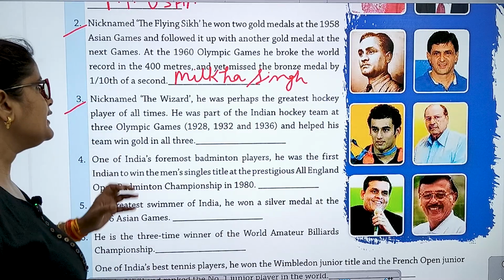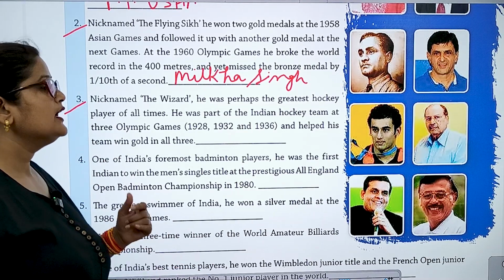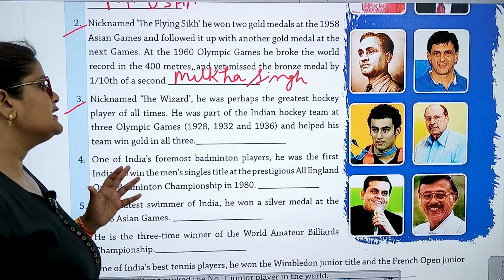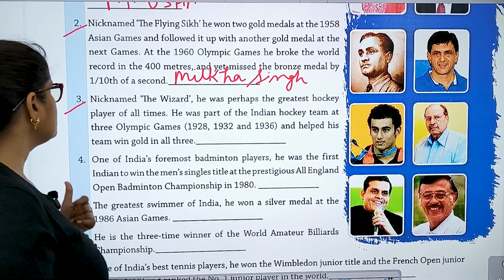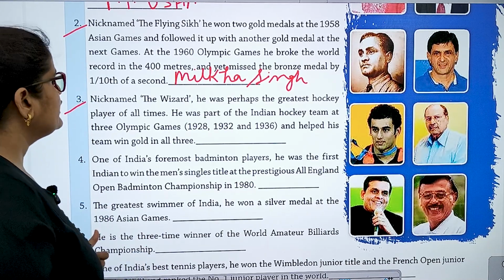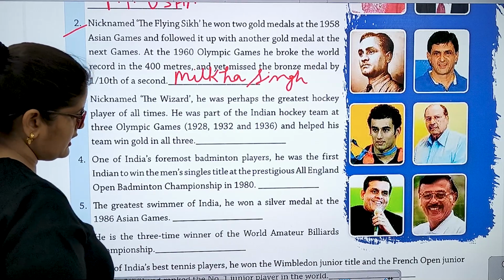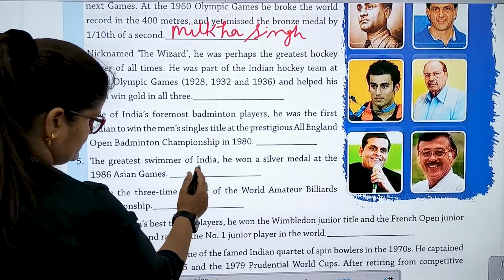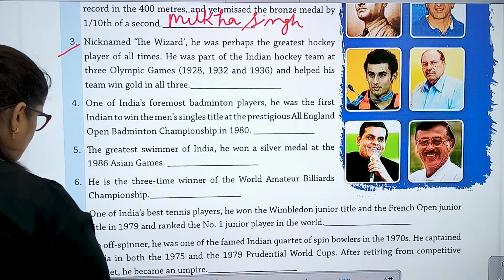Number 3, nicknamed the Wizard, he was perhaps the greatest hockey player of all times. He was part of the Indian hockey team at 3 Olympic Games, 1928, 1932 and 1936, and helped his team win gold in all 3. So the name is Dhyan Chand. हॉकी के प्लेयर रहे हैं ये।